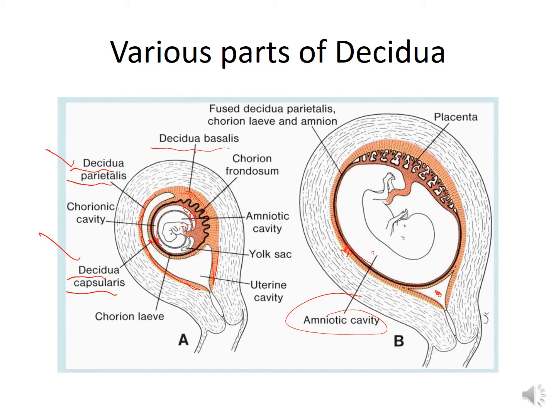The reduction in blood supply causes the decidua capsularis to degenerate, and by the 24th week, the decidua capsularis disintegrates and disappears almost entirely. Consequently, the smooth part of the chorion comes in direct contact with the decidua parietalis.